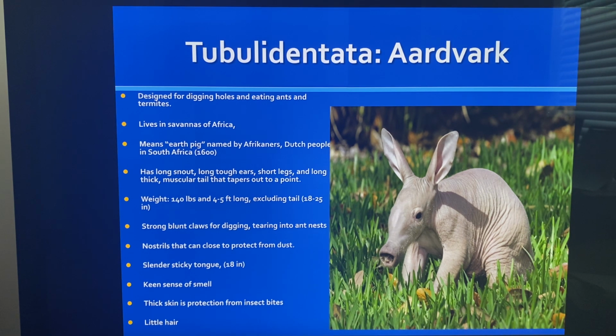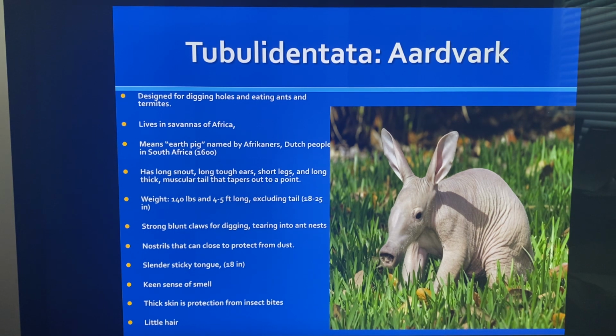They have a long snout, long tough ears, short legs, and long, thick, muscular tails that taper out to a point. See, I can't really see this picture, but the tail goes into a point. They weigh 140 pounds. They're 4 to 5 feet long excluding the tail, and their tail is 18 to 25 inches long. So they have a long tail.